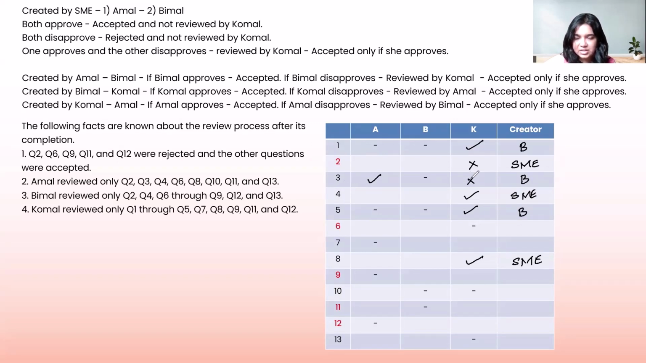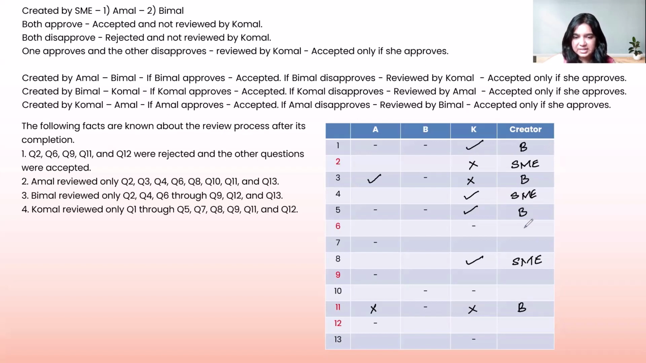That is that. Let's take a look at if at all there is a similar pattern in any of the other questions that follow. We have question number 11 as well, but it has been a rejected question. B has not reviewed it. A and K have reviewed it. That means it must have been created by B. Then it goes to Komal first. Komal has not approved it. It goes to Amal next. Amal has also not approved it because 11 is not approved. Right. So this is something that can be filled as well at this point in time.